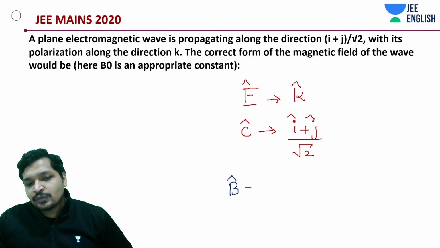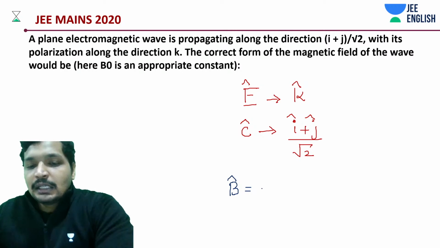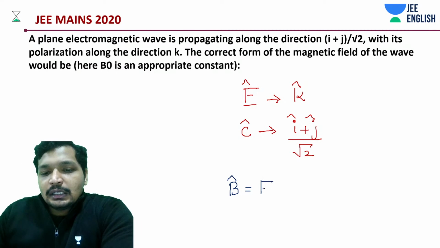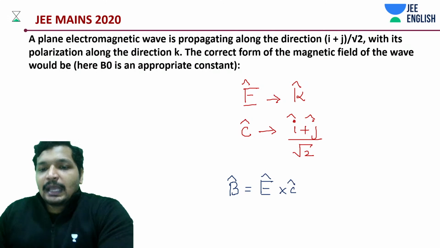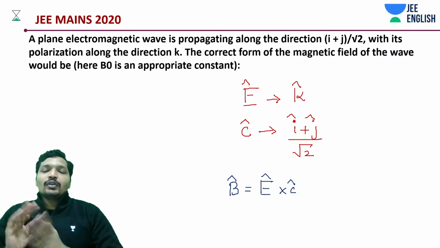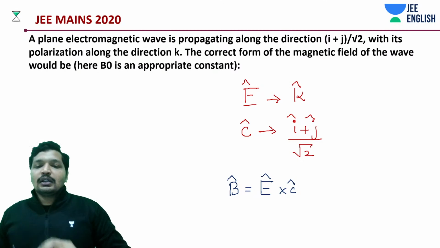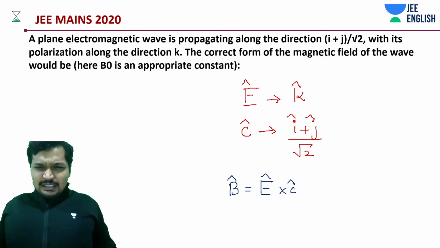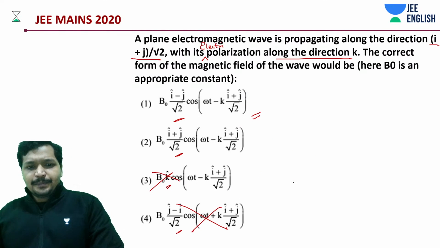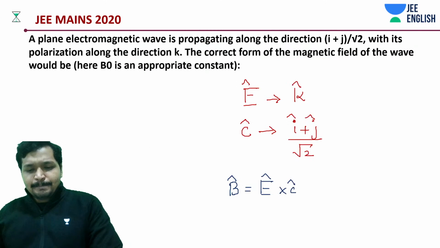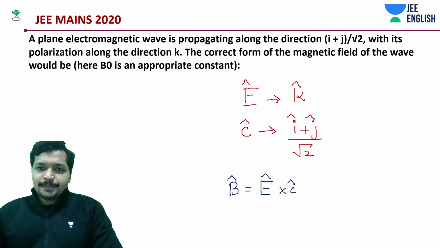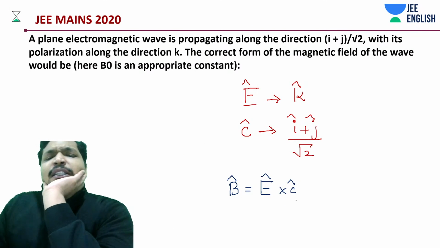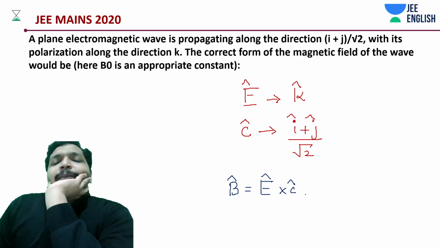It is supposed to be E cap cross C cap. Right, so it can also be C cap cross E cap.